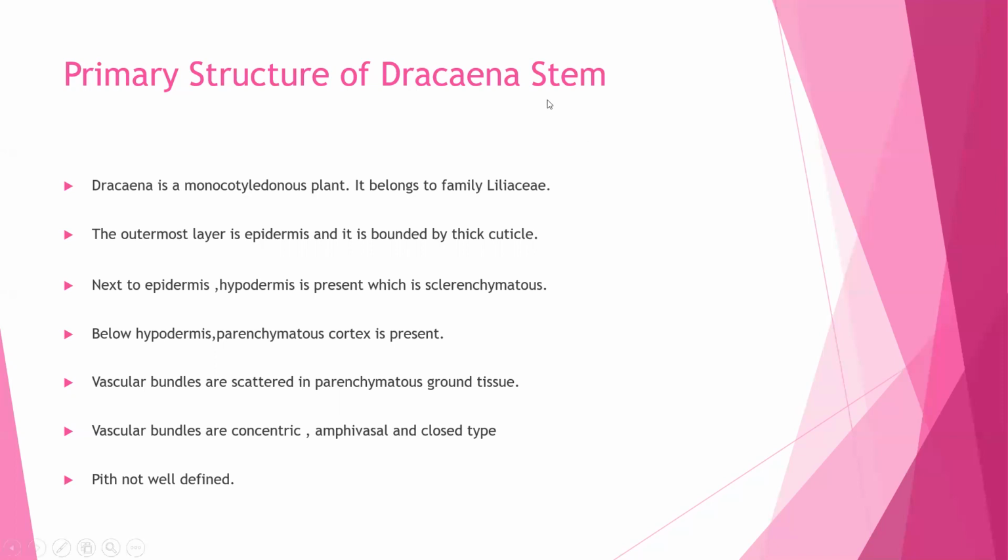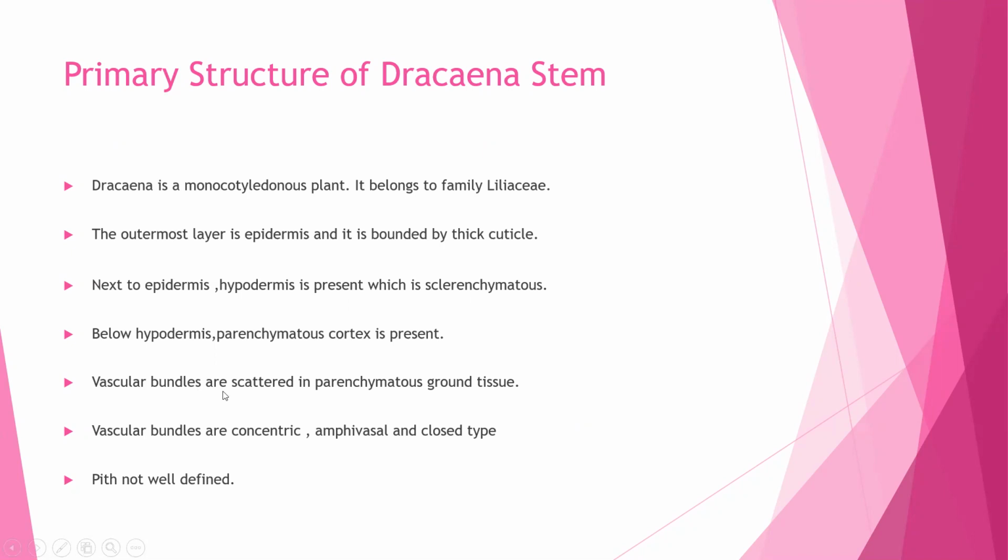Before going to discuss the secondary growth in Dracaena stem, let us understand the primary structure of Dracaena stem. The transverse section of young Dracaena stem shows the outermost layer epidermis, consisting of thin-walled parenchyma cells, and it is bounded by thick cuticle. Just below the epidermis, hypodermis is present, consisting of sclerenchyma cells. Just below the hypodermis, parenchymatous cortex is present.